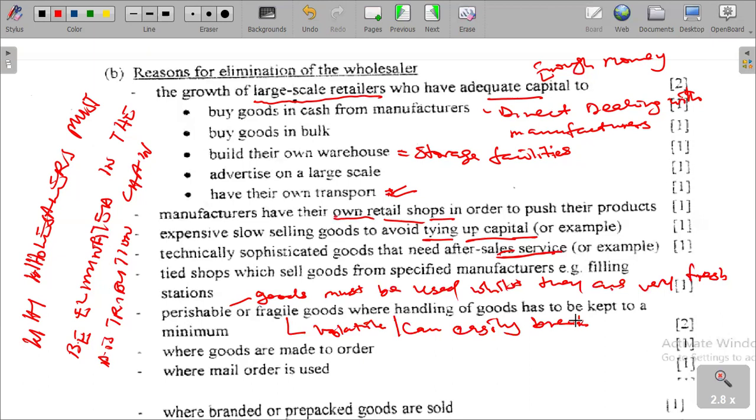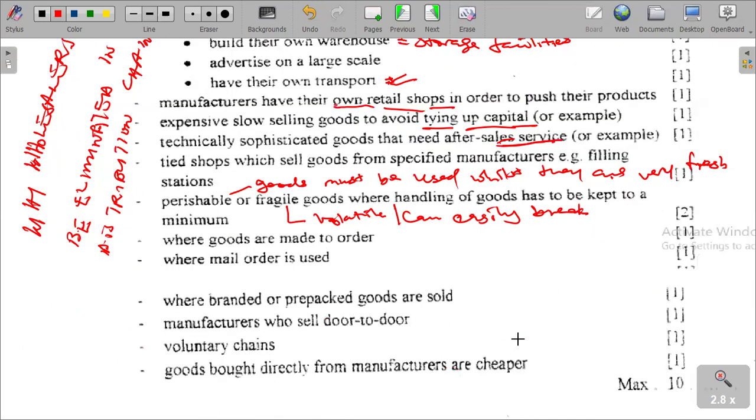Where goods are made to order, at certain times goods are made according to the orders that have been specified or requested. Hence, they have to go straight to the order. And then where mail order is used, we also have where branded or prepacked goods are sold.